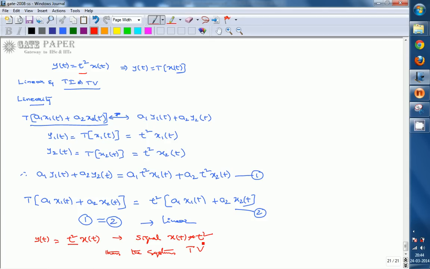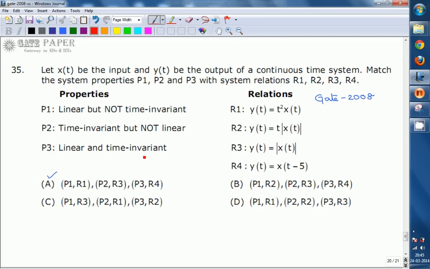So R1 is linear but not time invariant, and the given P1 is linear but not time invariant. That's why P1 and R1 is one pair.